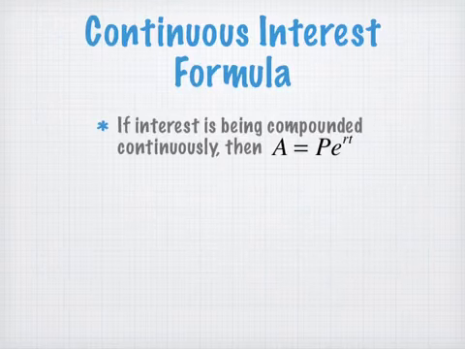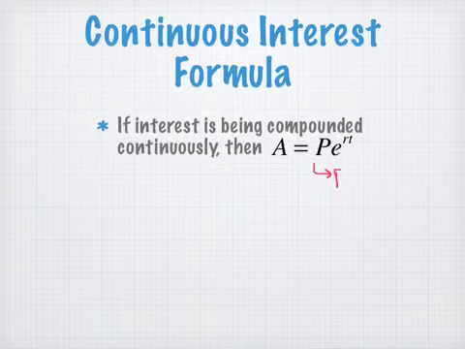Let's go ahead and write down this formula and then we'll talk about it. A equals PE to the power of RT. This is for compound interest. So this formula, A equals PE to the power of RT, technically was written to represent compound interest, meaning like bank accounts. What do you think P represents? Principal. Principal, which is the same as what? Beginning amount. That's the amount you're investing, yep.